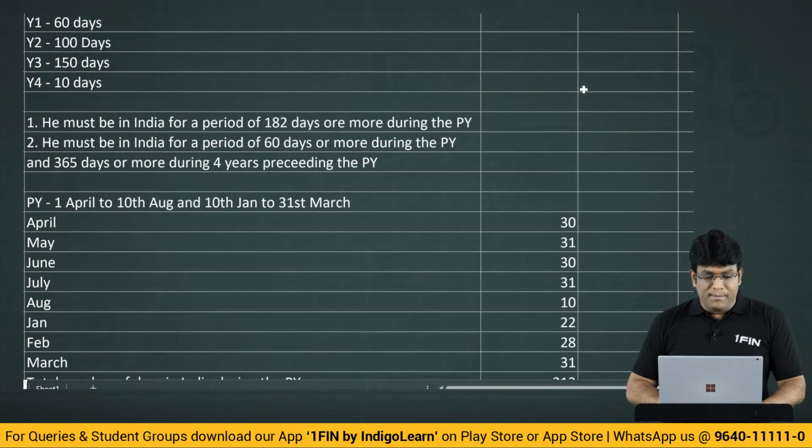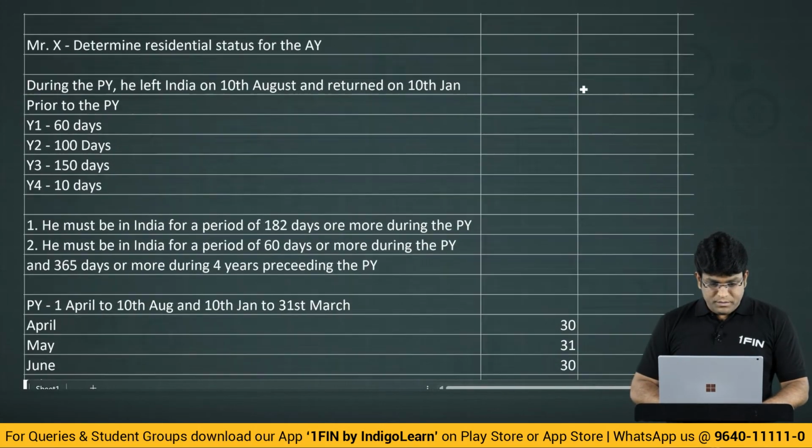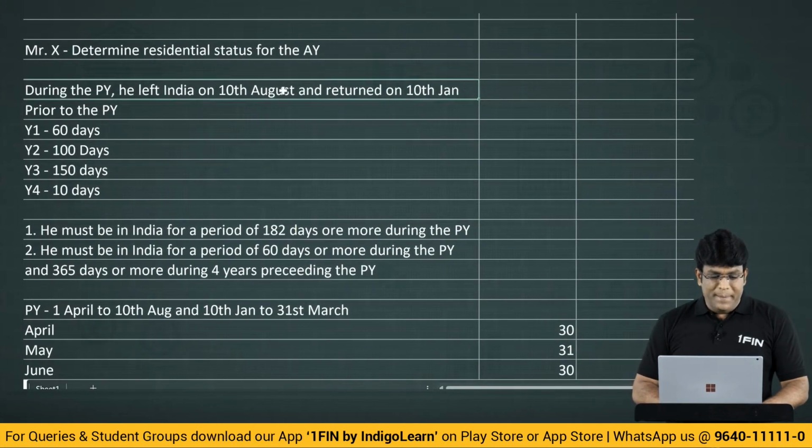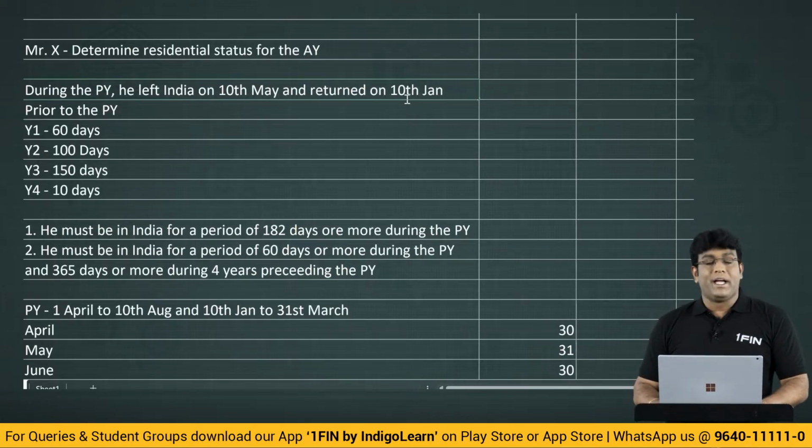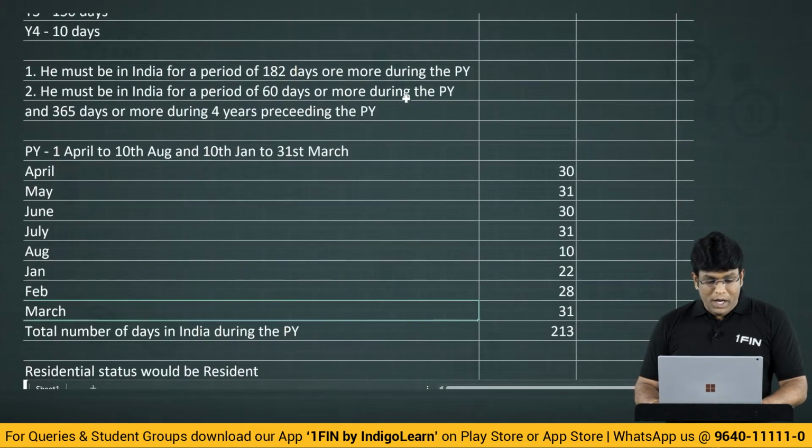Come on, get back. So let us change some numbers in the question. Let's say during the previous year, he left India on 10th May and he returned on 10th of Jan. So what will happen now? 10th May he left means May is there only for 10 days. June, July, August, he is not there at all.